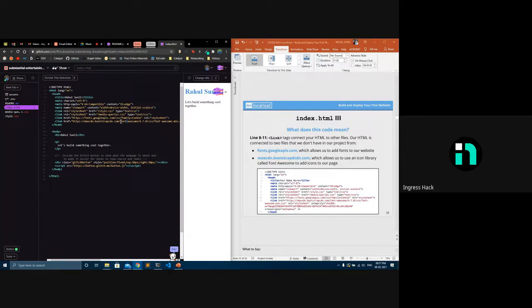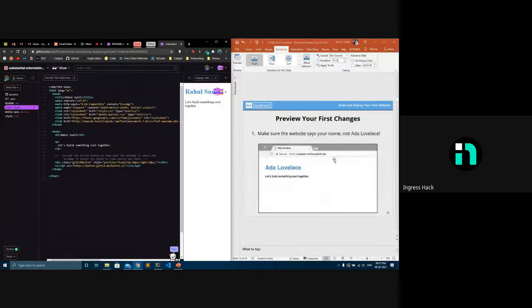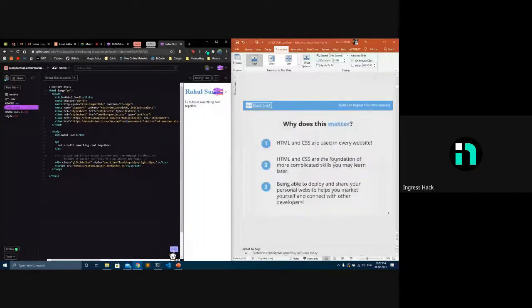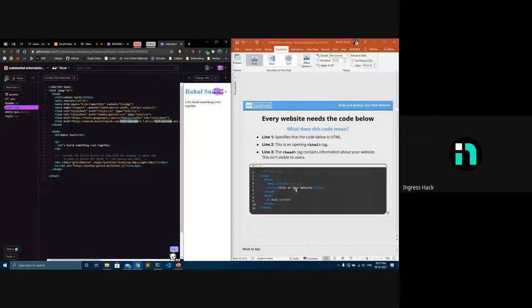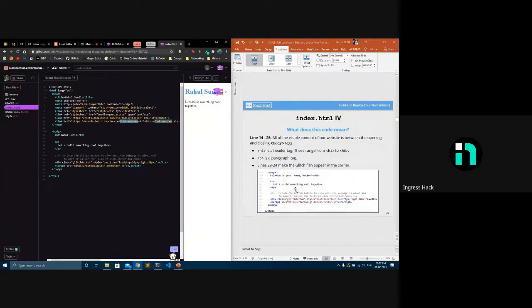We'll be using these fonts to display our social icons. Before, I said in that Ada Lovelace page, there are some social icons on the bottom. To get the social icons, I'm importing Font Awesome so that I'll be able to get those fonts instead of uploading my own images, because when I'm opening the link, it just takes the images that are already there online. Moving on from the links, to the body part.